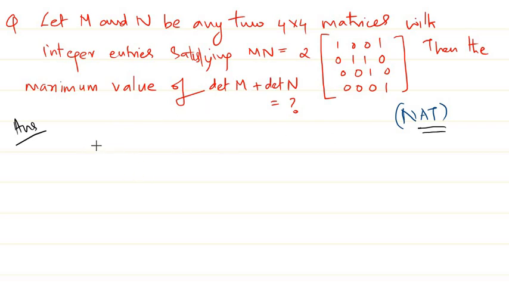So we know that the determinant of MN, you can see we need to find something with respect to the determinant of M and the determinant of N, right?